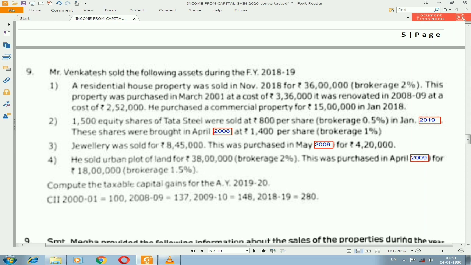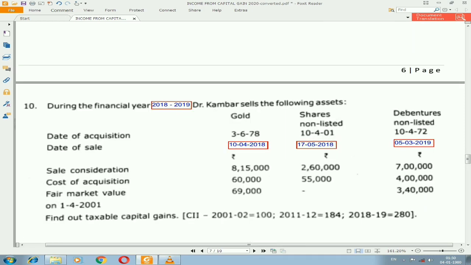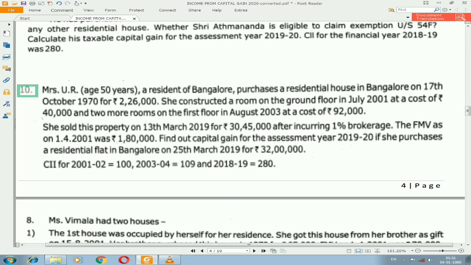So carefully do the illustration, because for the first capital asset, you won't get any exemption because it is commercial property. Then you can see the second illustration you're supposed to do. So in this also I have changed the dates, so follow these dates only. So in this there is not much information, so you can calculate easily and find out the answer. And this is the third illustration you're supposed to solve.